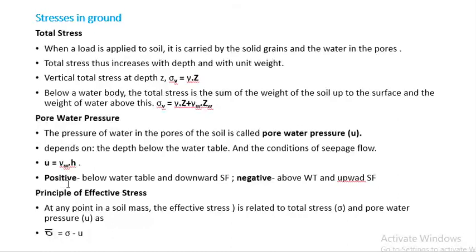It will be positive when it is below the water table and there is a downward seepage flow, and it will be negative if the soil is above the water table and there is an upward seepage flow. Effective stress principle: effective stress means sigma minus u, total stress minus pore water pressure.